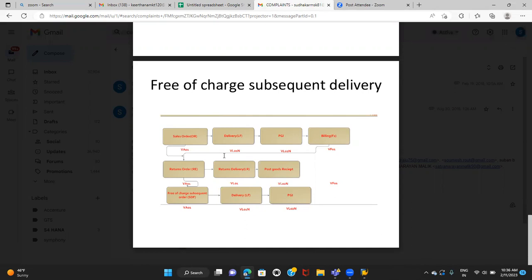There are a total of 5 complaints, in which we have discussed the credit memo, debit memo, and returns. Now we are going to discuss free of charge subsequent deliveries. Any questions before we start the session? Any question in general? If you have any questions, you can ask me. Fine. So, free of charge subsequent delivery.